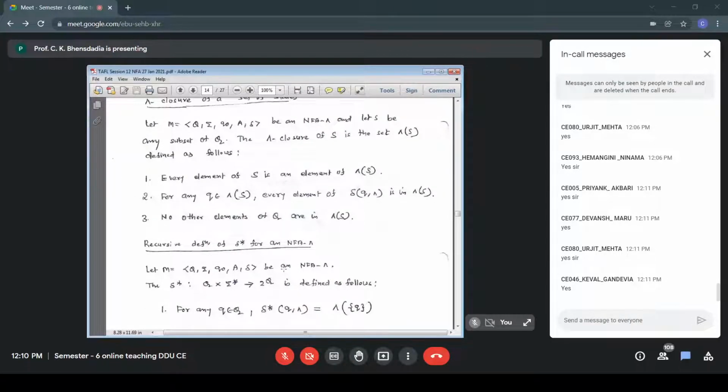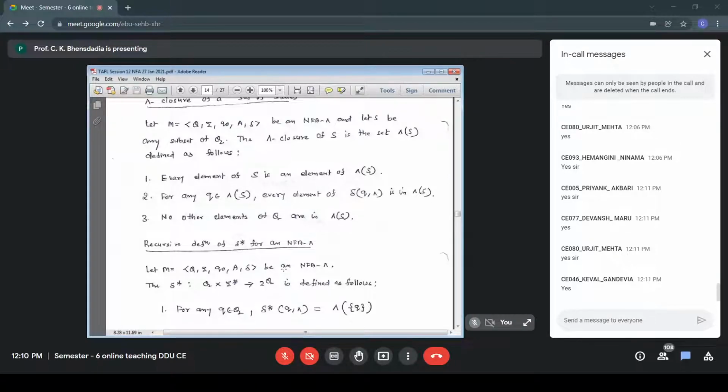Delta star Q null is null closure of Q. That is rule number 1. Delta star Q null, that is null closure of Q, where Q belongs to capital Q. Q is a state. From a state on null, which are the different states I can visit? So my answer will be Q itself.